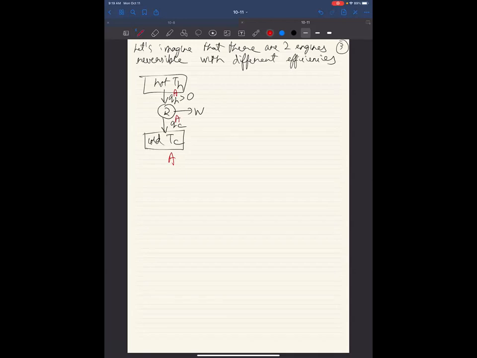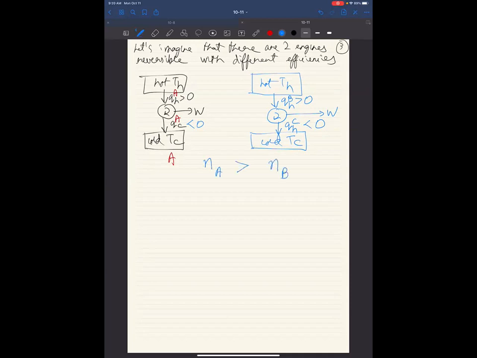Okay, I have applied superscripts. Now let's imagine there is another engine B, which is also operating between the same temperatures, hot source TH and cold sink TC. This one is, however, taking heat QHB out of it. It is dumping heat QCB, which is going to be negative because it is loss, and it is getting some work too. And I'm claiming that it is possible that the efficiency of engine A is more than the efficiency of engine B.